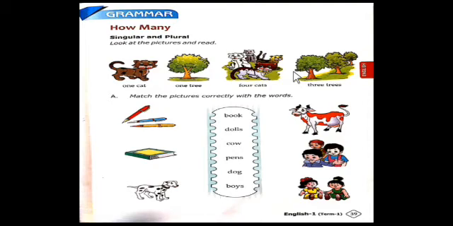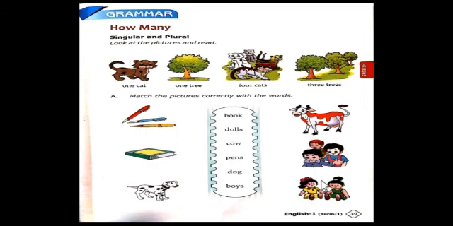Okay, now hold a pencil and get ready to match the picture correctly with the words. There are 6 pictures and 6 words given in this picture. Match the pictures correctly with the words. We can see here pens. This is a book. It is a dog. It is a cow. They are boys. These are dolls.